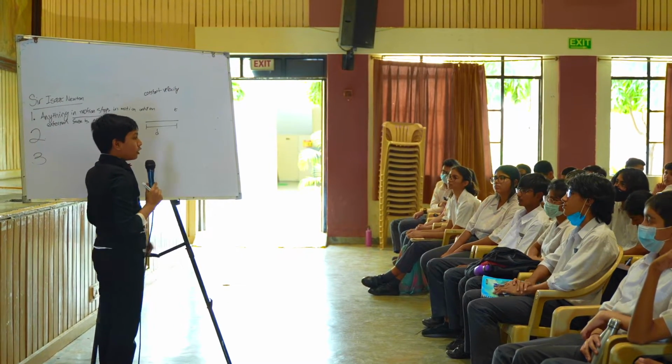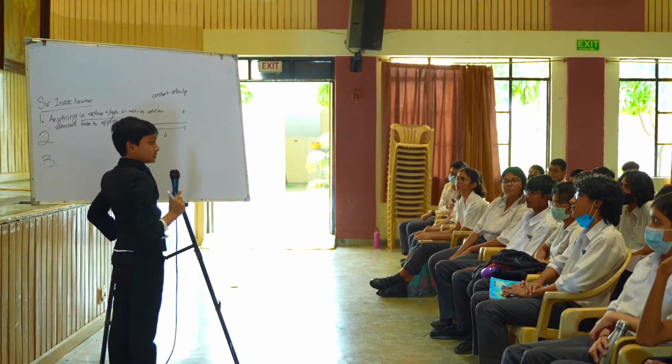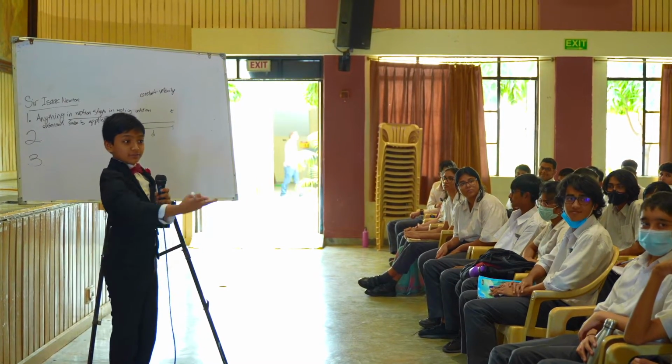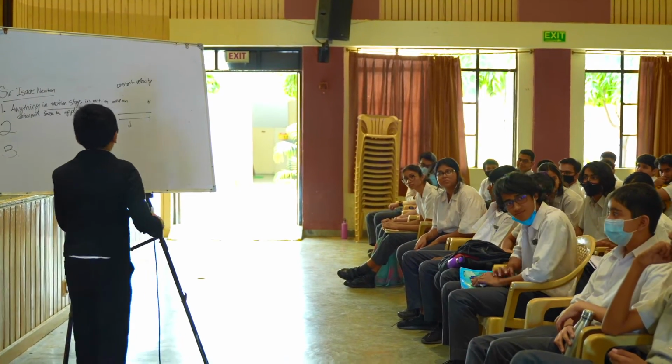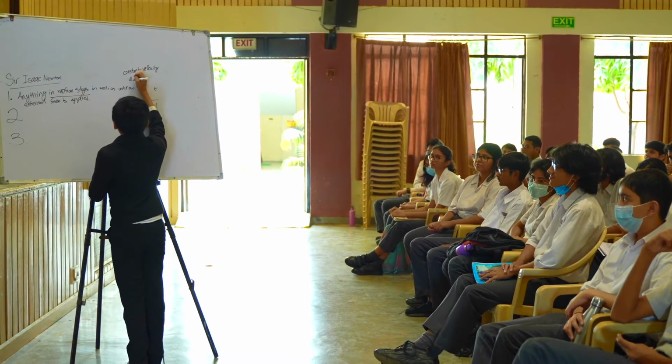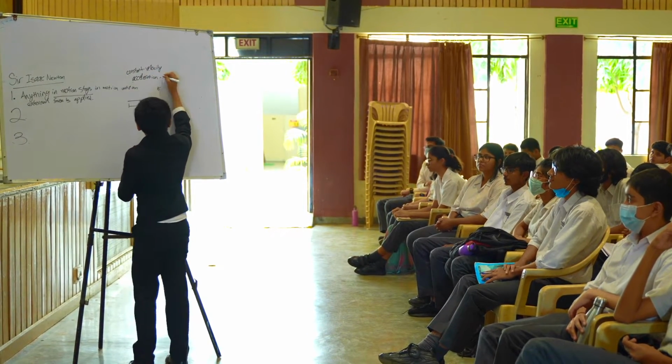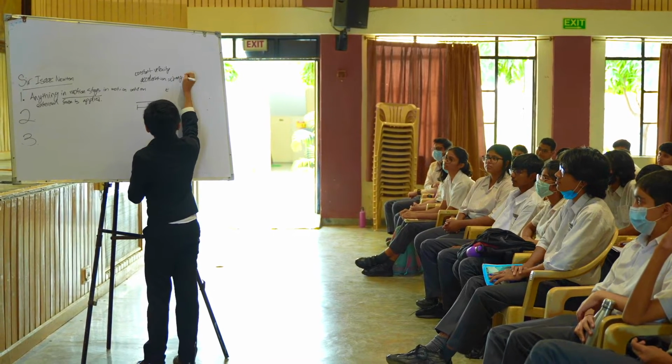Does anyone here know what acceleration is? Rate of change. Acceleration is change in velocity. That is a pretty good definition.